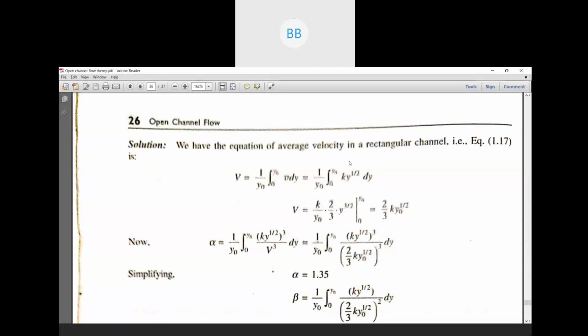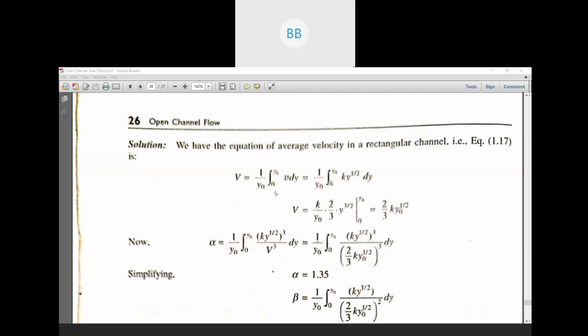I just ask you to solve on your own. If you find any difficulties, then let me know. So what you do first, I think you have already followed. First, we have to find out the average velocity. Then you use the average velocity equation. Here it is already given, rectangular channel. You can directly use the equation for rectangular channel, that we have already derived. Or you have the PDF, from where you can write down the velocity equation.